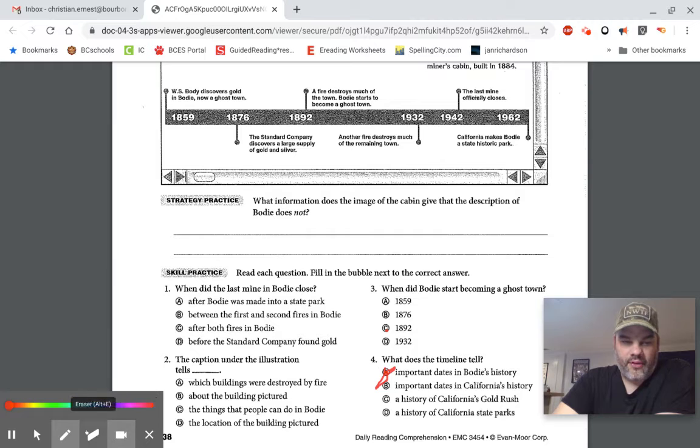So get those marked down. Make sure you got your 1 and 2 in your strategy practice there. And that is it for today.